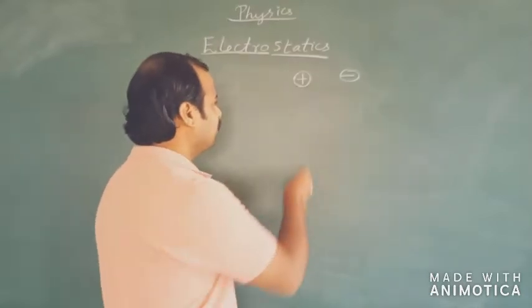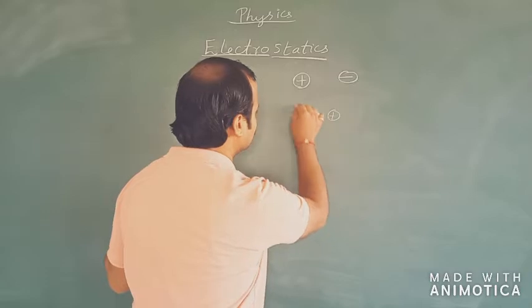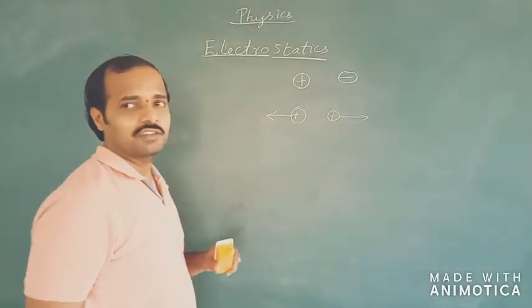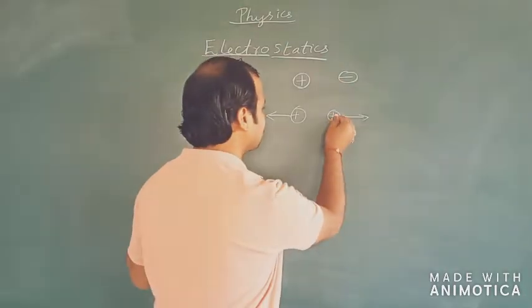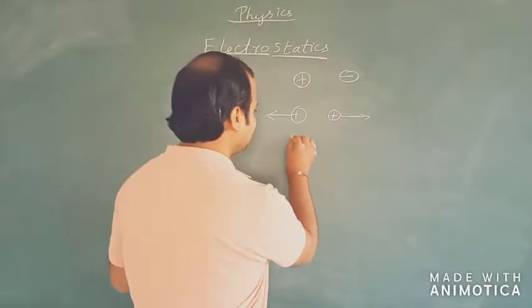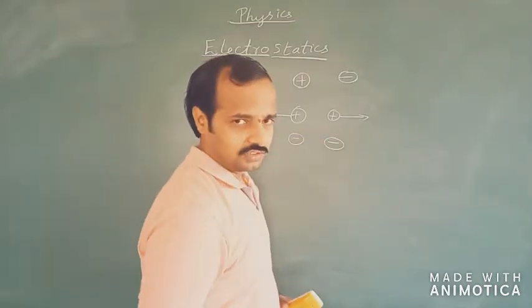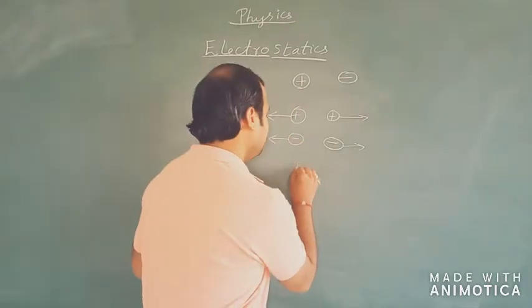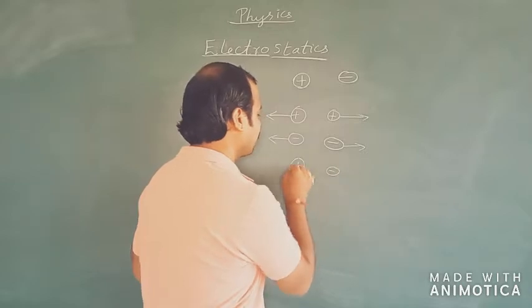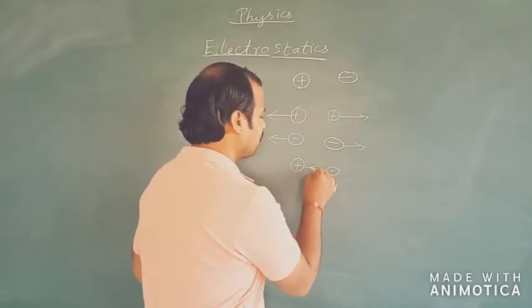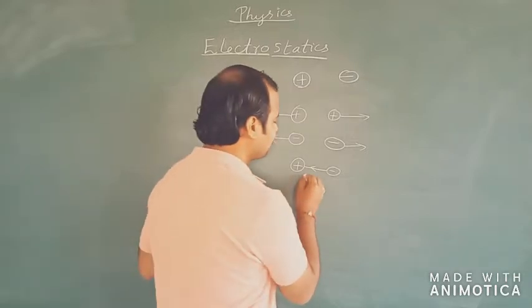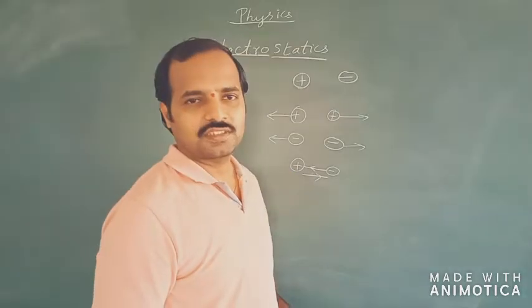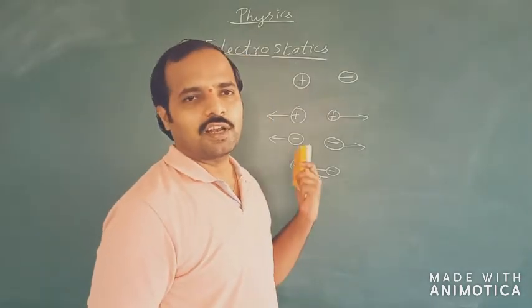If I take two like charges, the charges always repel each other. That is, they will be exerting repulsive force on one another. In the same way, if I take two negative charges, the two negative charges also will repel each other. But if I take one positive and one negative charge, the positive charge will attract the negative charge towards itself. In a similar manner, the negative charge will also attract the positive charge towards itself. That is, both will be exerting force on one another.